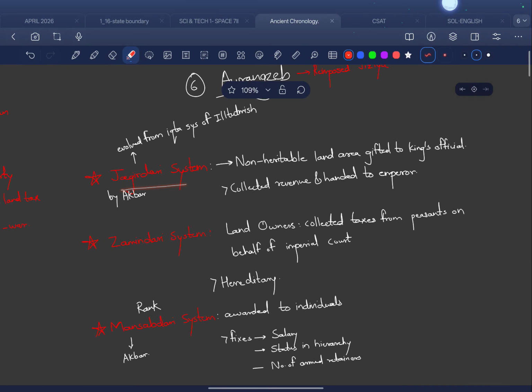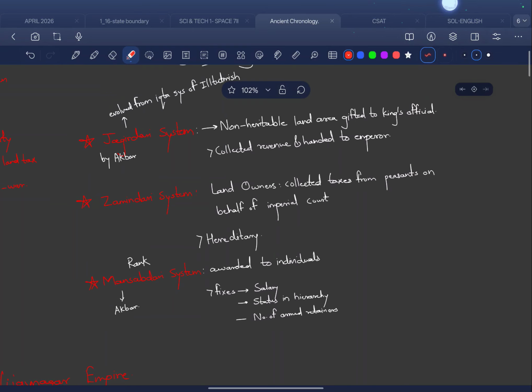Jagirdari system. Let us see what the Jagirdari system is. It evolved from the Ikta system of Iltutmish. It was implemented by Akbar. Yes, we saw it. Non-heritable land area gifted to the king's official, who collected revenue and handed it to the emperor. As I said to you, this land is given to the king's official. He then collects revenue on behalf of the king and shares that revenue with the king, some percentage.